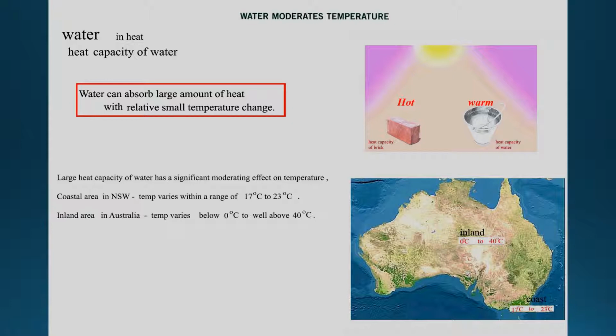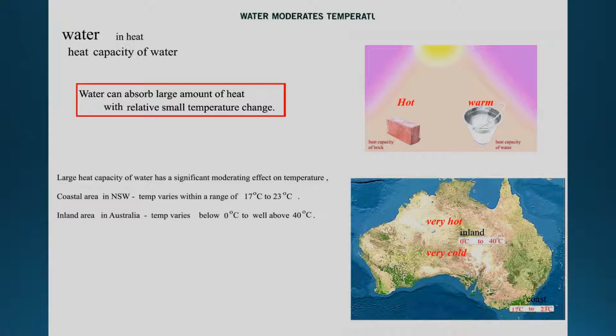So people like to live in the coastal area in New South Wales because the temperature changes are between 17 to 23. Inland in Australia, the temperature varies greatly, 0 degrees to 40 degrees. So in the inland area, when it's very hot, it's just like you are on a piece of brick.